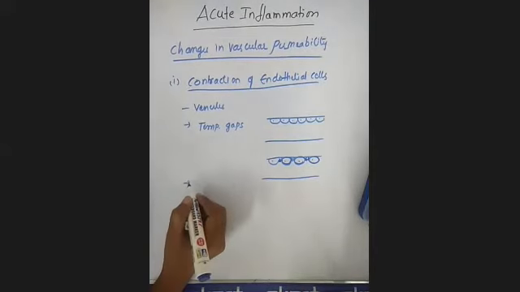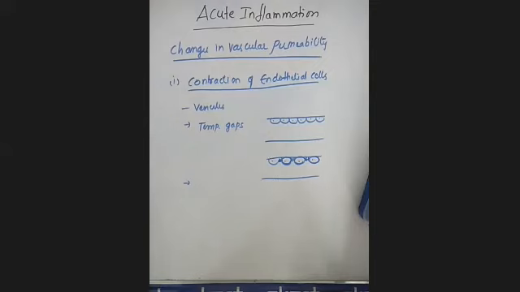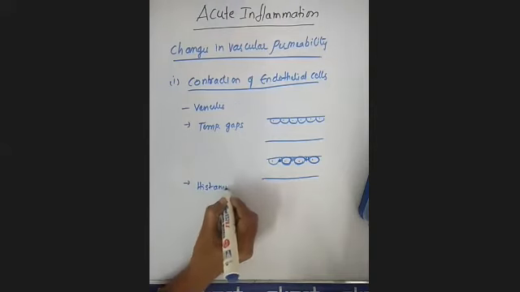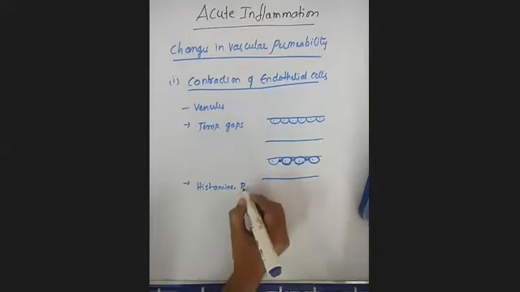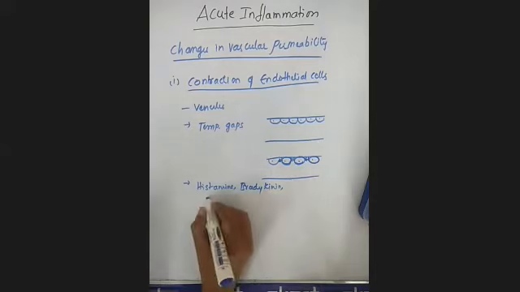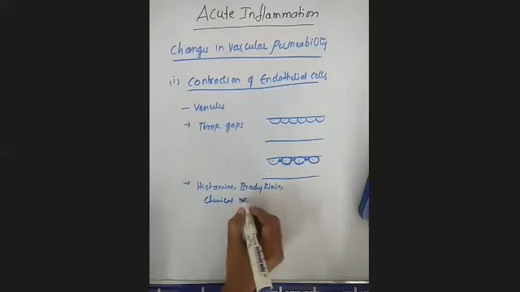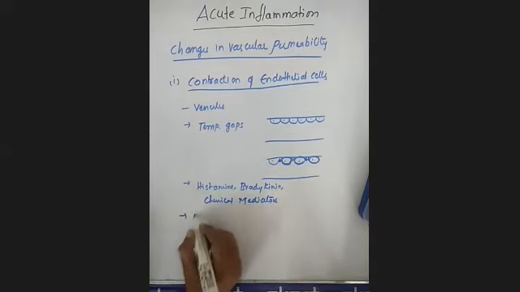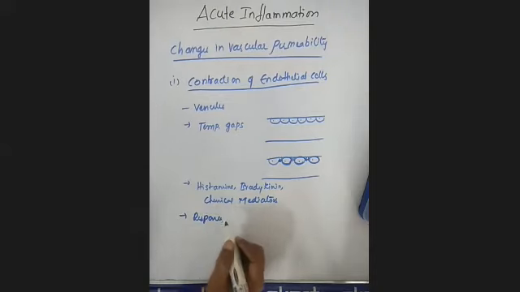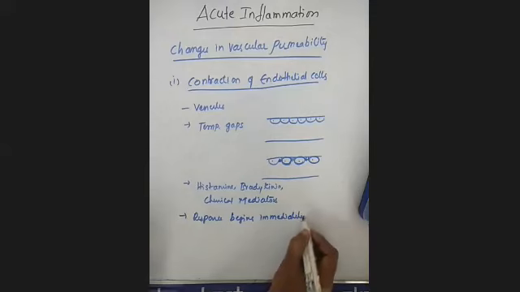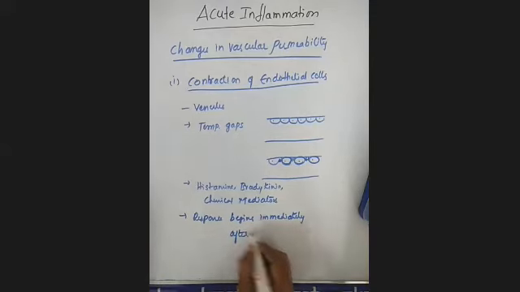Clear? This is mainly mediated by chemicals like histamine, which is also mediated by bradykinins and other chemical mediators. Okay, the next point is the response. The response of this contraction of the endothelial cells begins immediately after the injury. Okay, this begins immediately after injury.